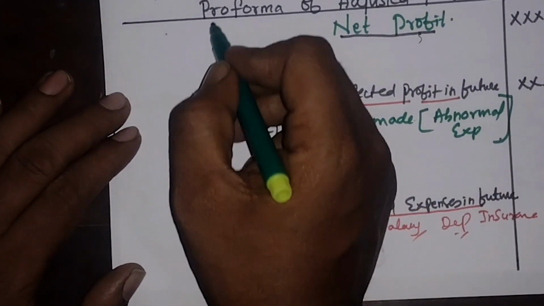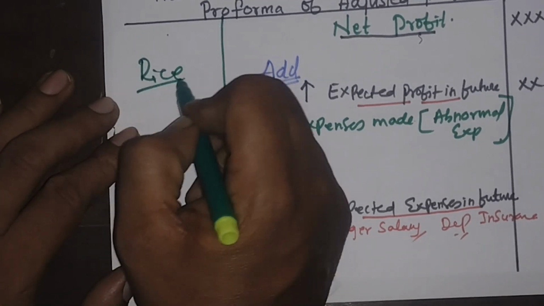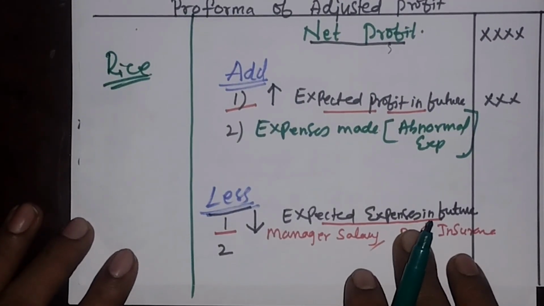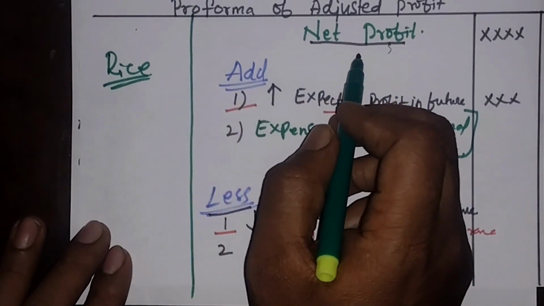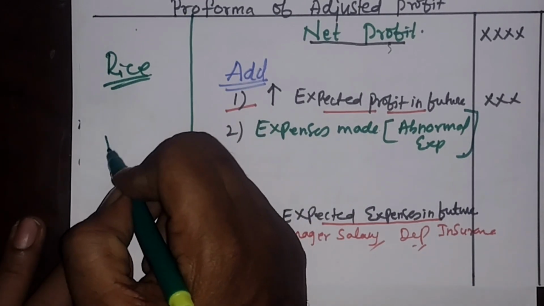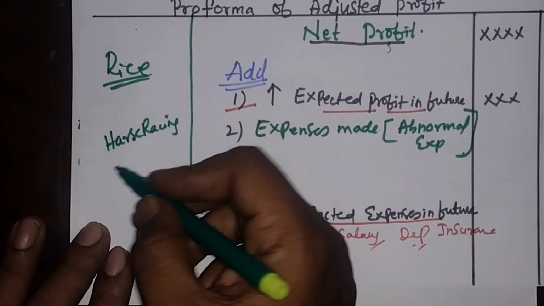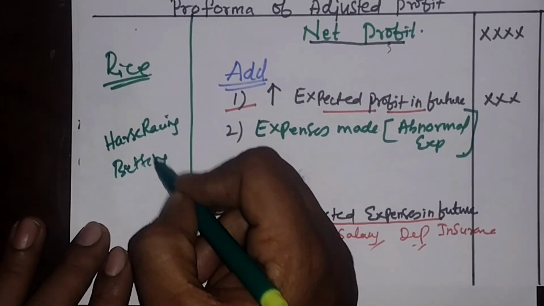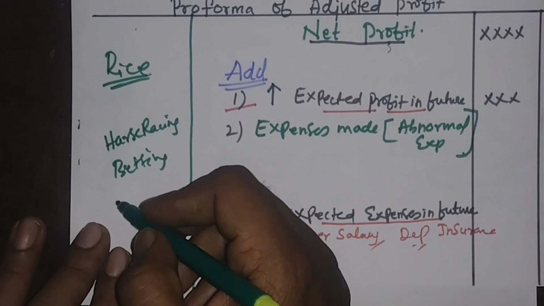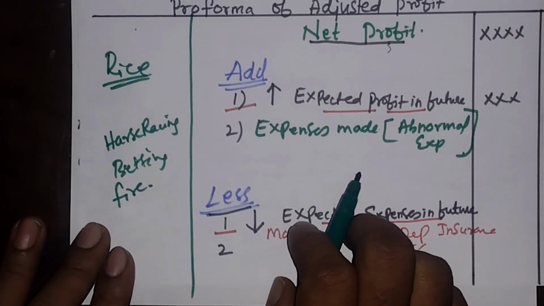Let me give an example. Here my business is the rice business. Any profit earned or loss on this rice business, I can show in the profit and loss account of this concern. But suppose I am very crazy about horse racing or betting, or there is any other abnormal loss like a fire or a theft in the business.